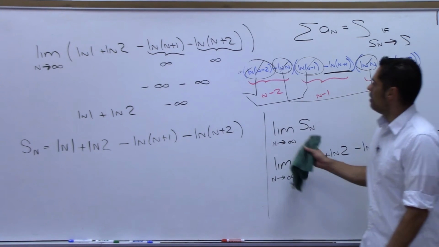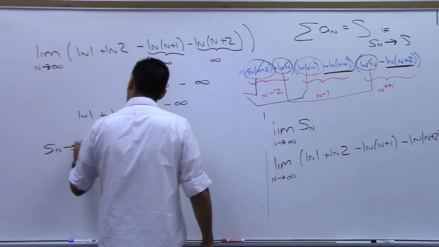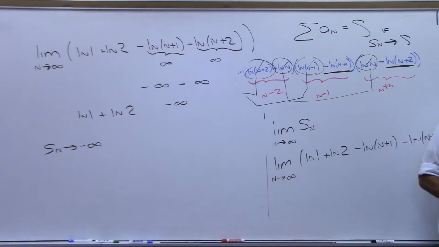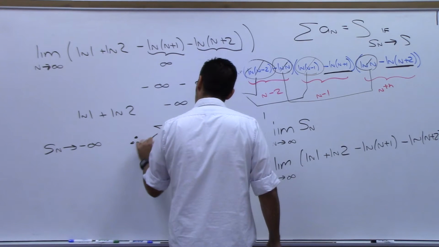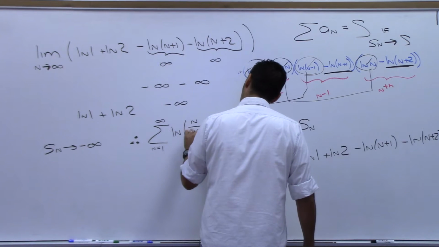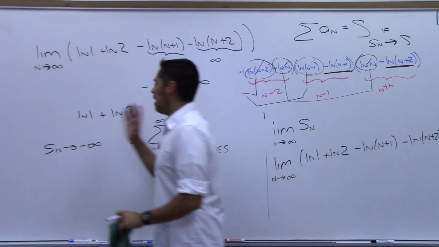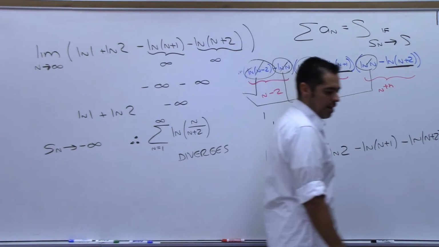So this sum goes to what? S sub n goes to negative infinity, doesn't it? S sub n goes to negative infinity, which means this series diverges. Therefore, the sum from n equals 1 to infinity of natural log of n over n plus 2 diverges. Now, what if that had gone to a number? What if the answer was, let's say, natural log 2? That would be your answer. It converges to natural log 2. But that's not what happened here.